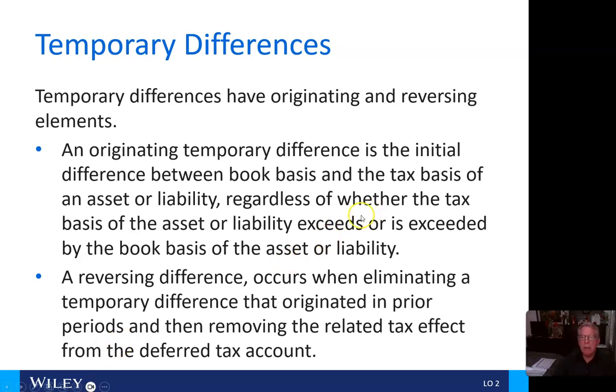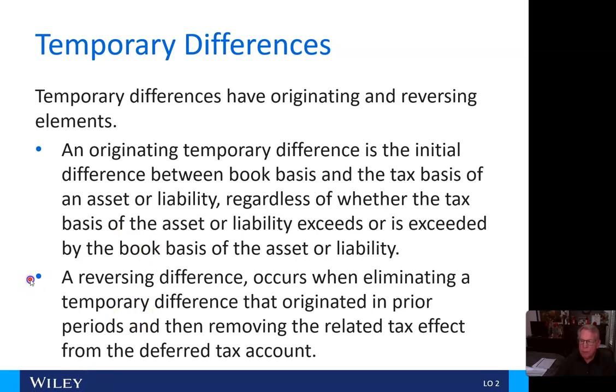All right, temporary differences have originating and reversing elements. Here, an originating temporary difference is the initial difference between book basis and the tax basis of an asset or liability, regardless of whether the tax basis of the asset or liability exceeds or is exceeded by the book basis of the asset or liability.